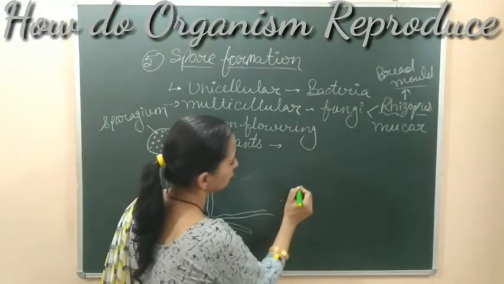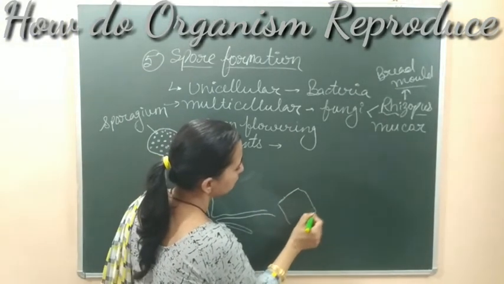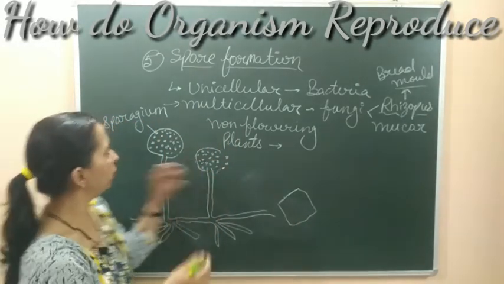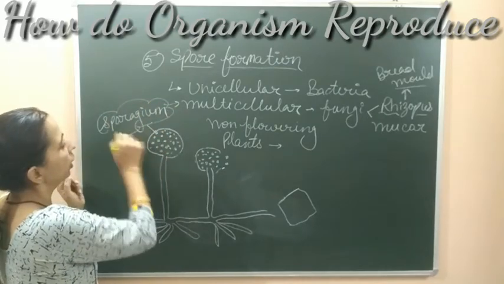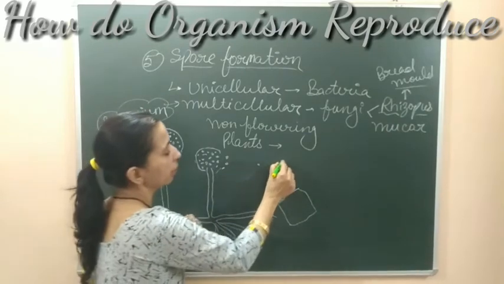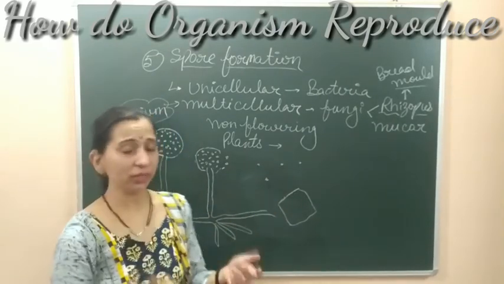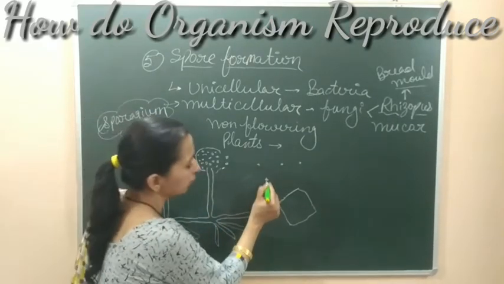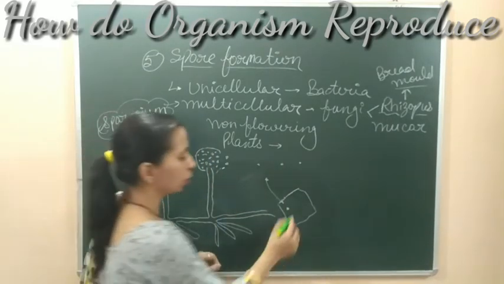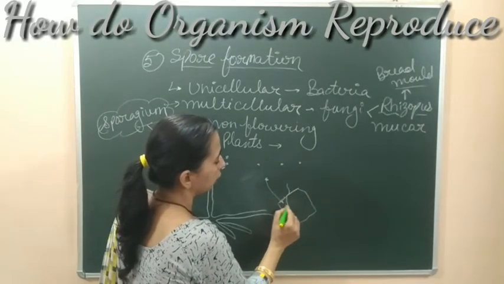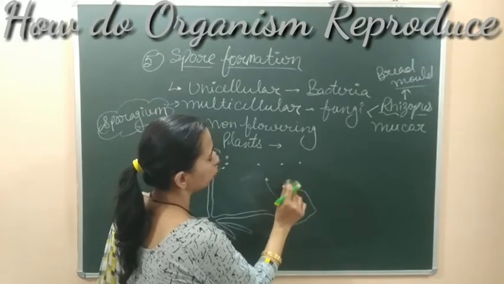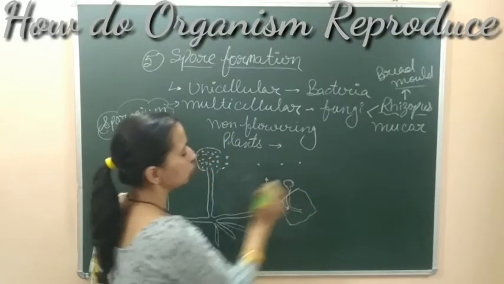Like suppose if we take the example of bread. So this is the bread slice which is kept somewhere. These spores, after bursting from the sporangium, जैसे ही sporangium burst होगा, ये spores air के अंदर release कर दिए जाएंगे and they remain in the air. Air में fly करते रहते हैं and whenever they get the food, they land onto the food. After landing onto the food they grow there. They grow like the same parent plant. इसी तरीके से grow करेंगे and they will also make sporangium. ये भी इसी तरीके से sporangium form करते हैं.